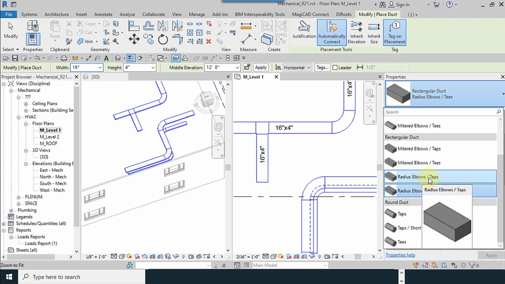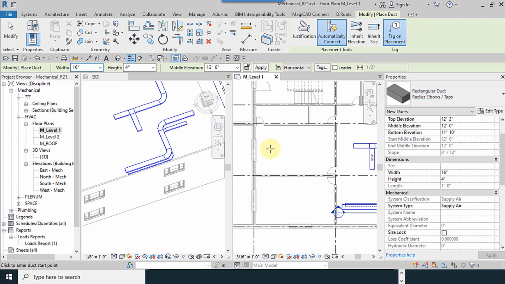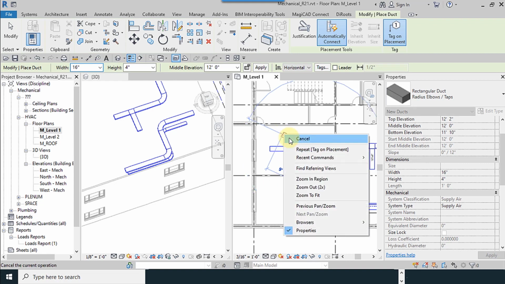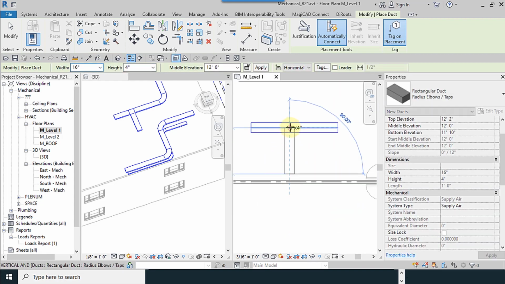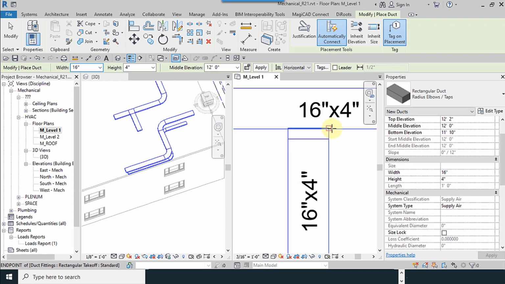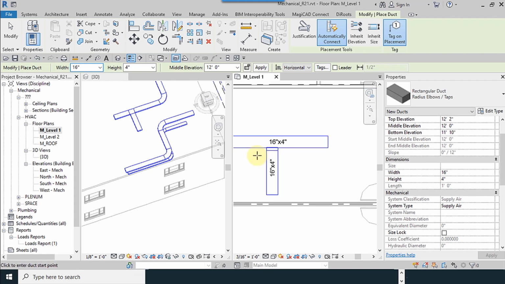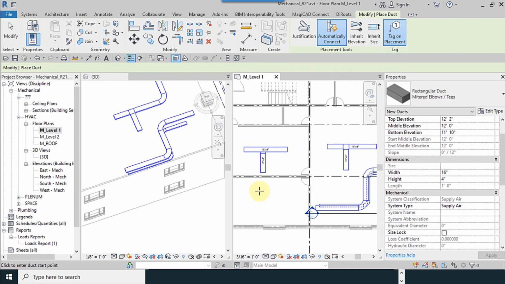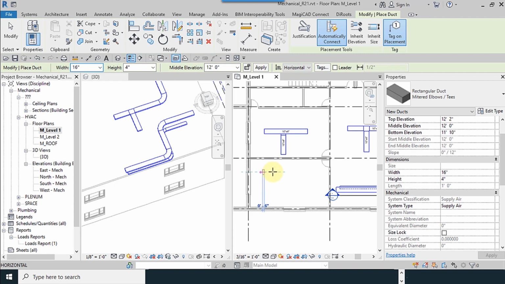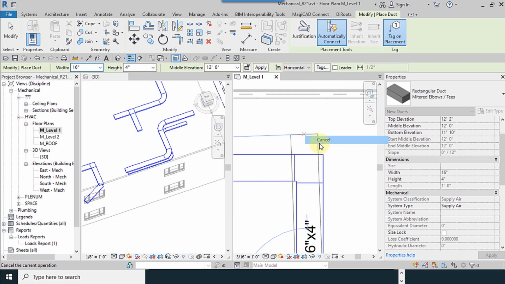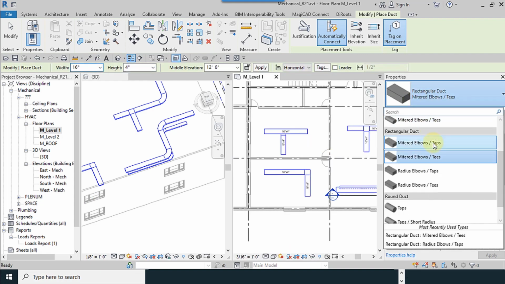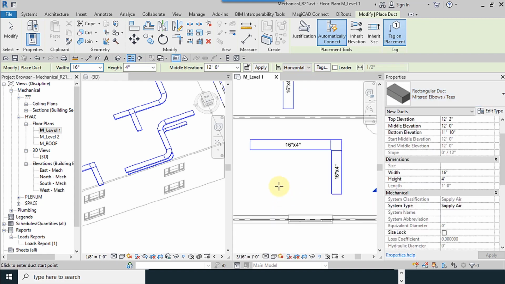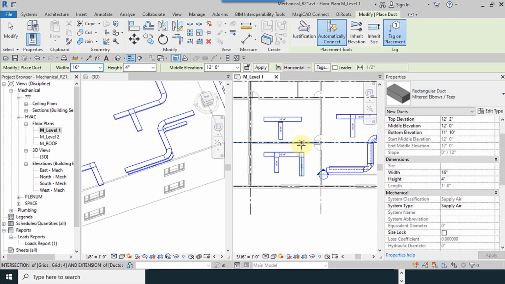And if I want to change this, I select this, I draw a duct, cancel, and I try to connect. Oh, you can see there is no 3-ways here. Mitered elbow. There is not radius, there is mitered. The angles are 19 degree. 2, 1, 2, 3. This is not radius. 3-ways or taps. We have 2 options.